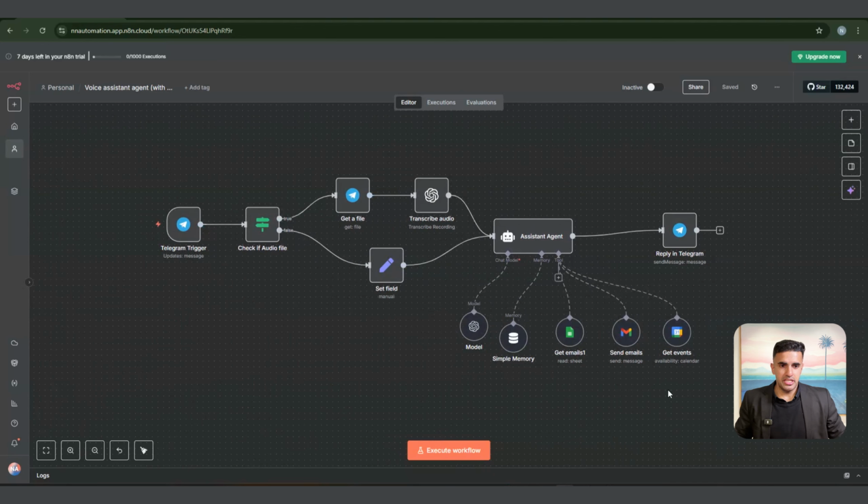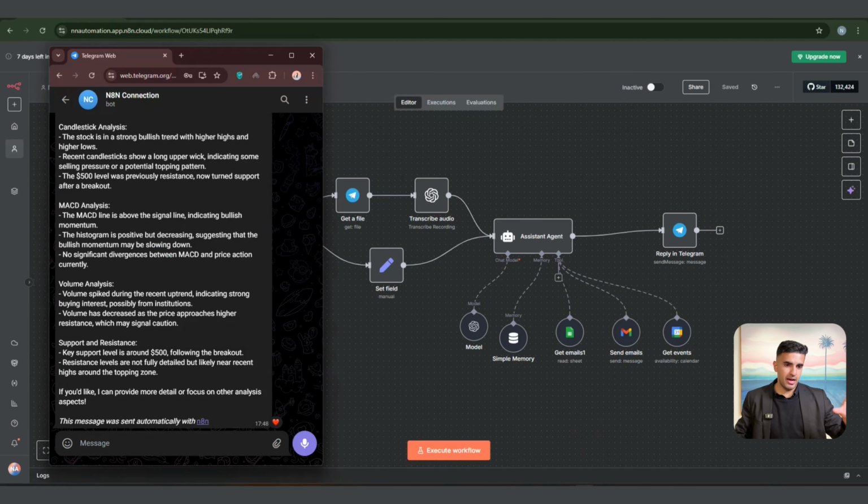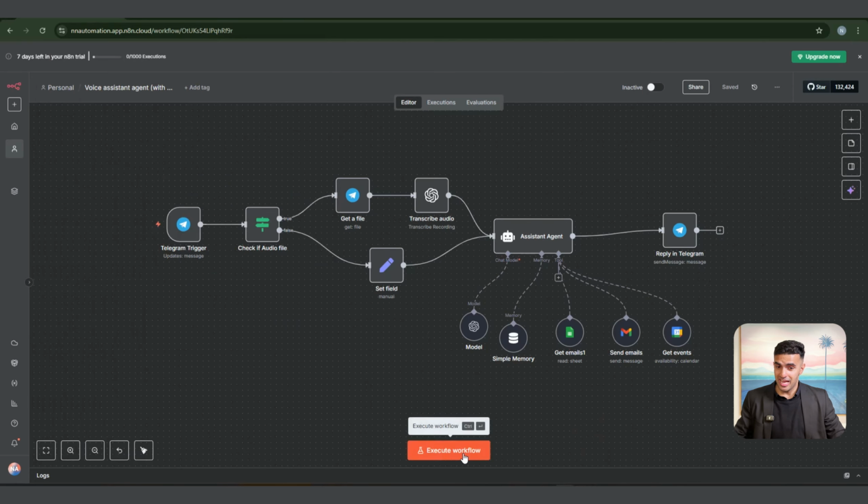As you can see on my screen right now, I've got this whole end-to-end automation with a Telegram trigger, get a file, get email list, sending email, and also the calendar. Just like I mentioned, it's going to be voice controlled from Telegram because they have the best API. We can use many other things. And then I'm going to send email and book a meeting. So that's how it's going to be.